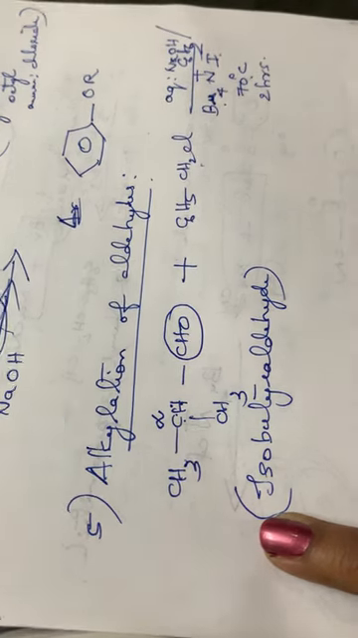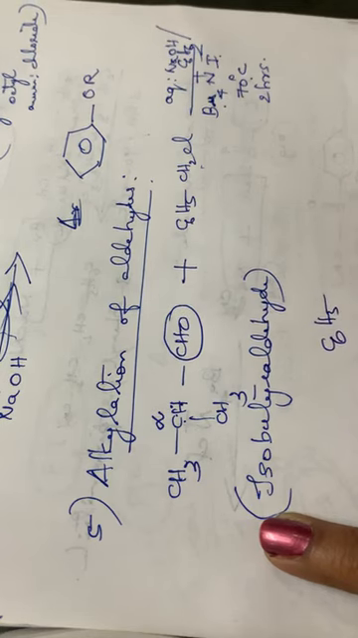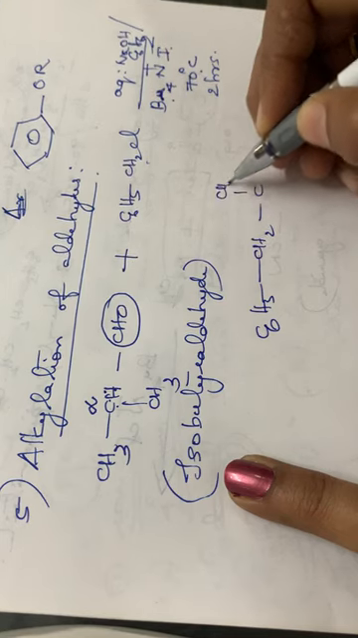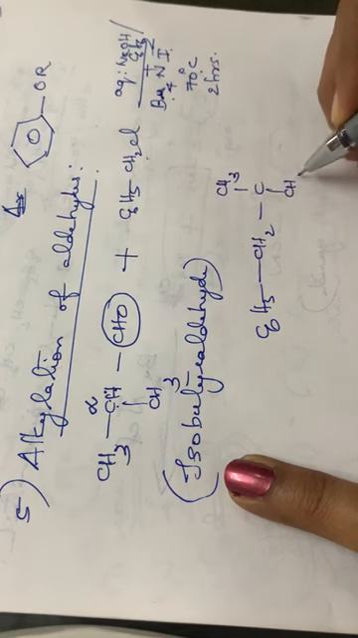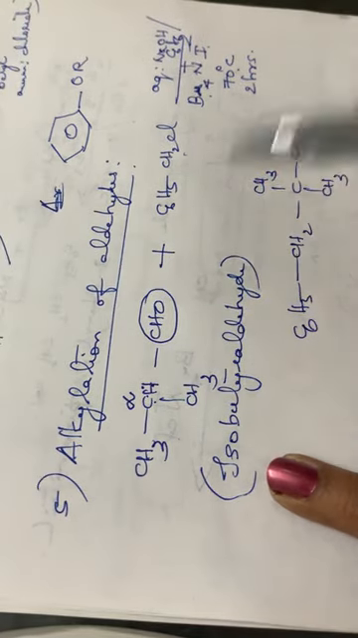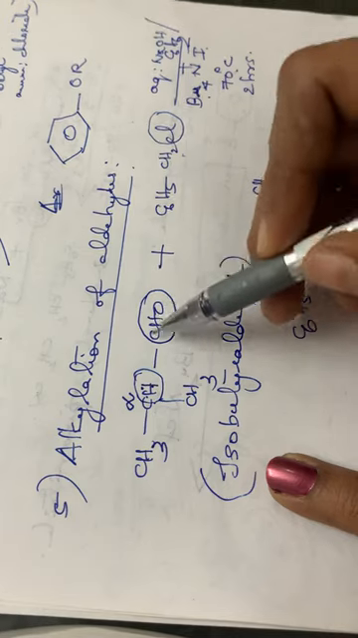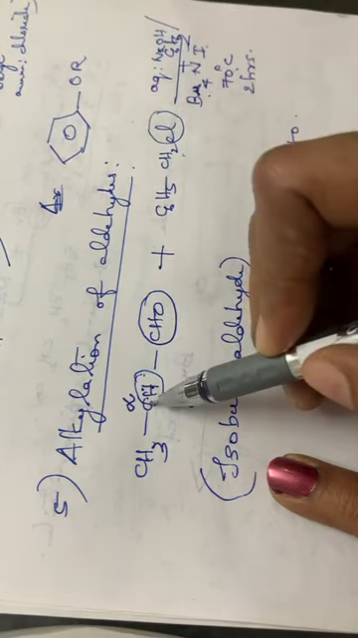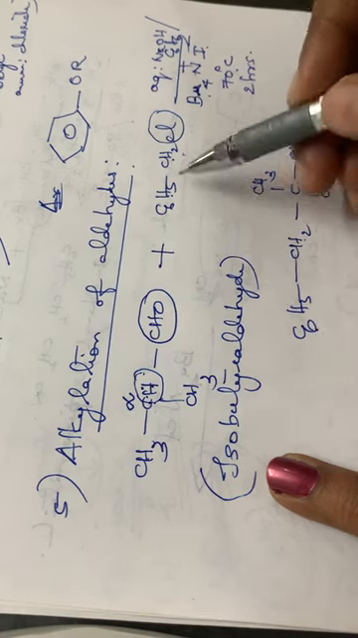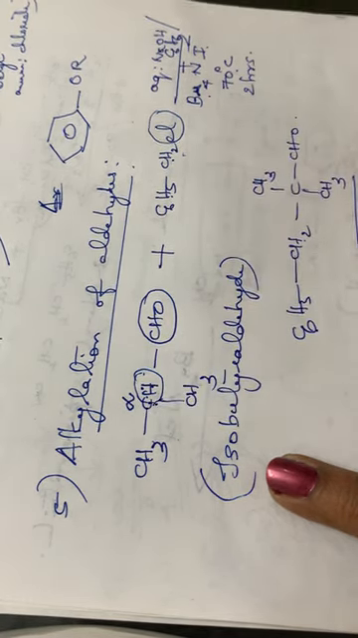The product will be C6H5CH2C(CH3)2CHO. At this alpha position, the hydrogen atom reacts with this chlorine atom and HCl is eliminated. The CH2C6H5 will be joining to this carbon atom. So the product will be like this.